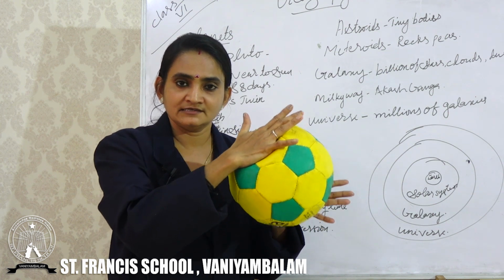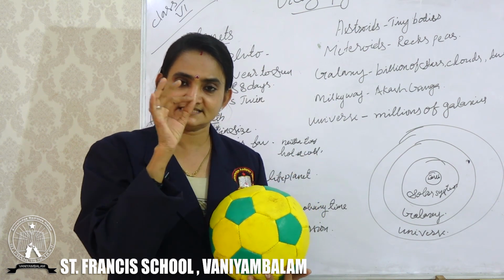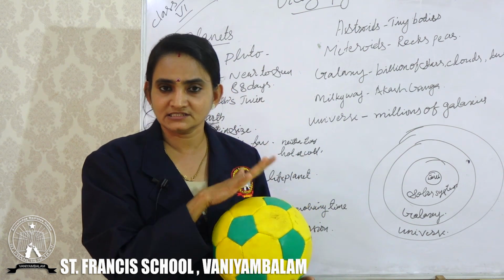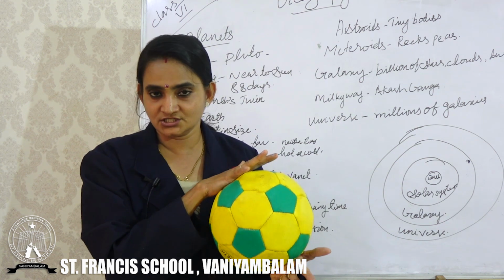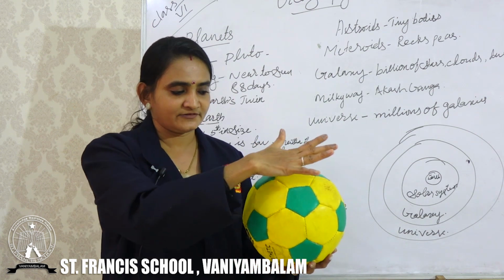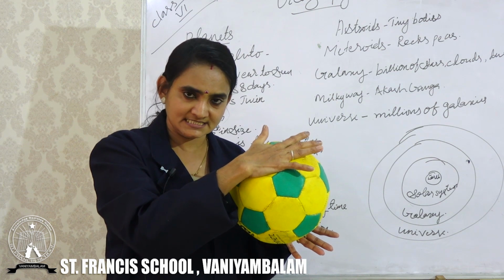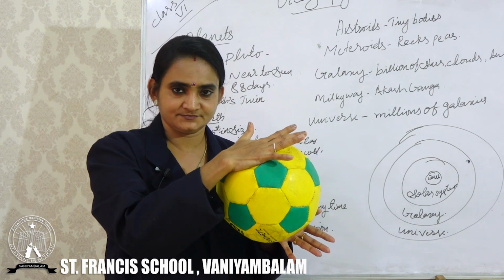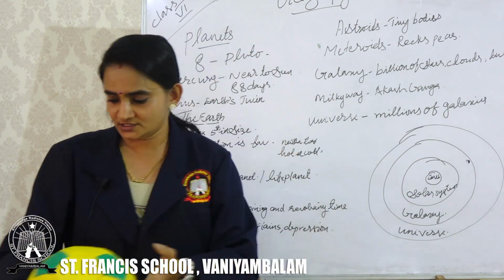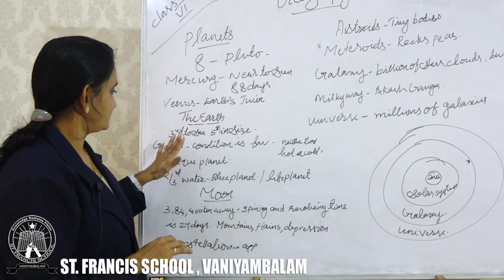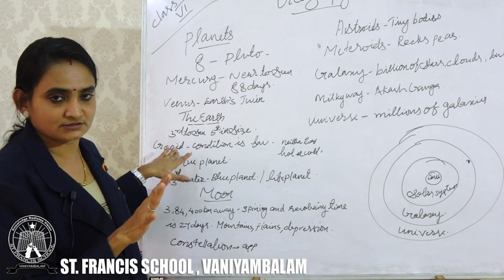This shape is called a geoid. What is it? A geoid. So what is the exact name of our Earth's shape? It is geoid. That means whenever we press a ball like this, both sides will be like this, and the center is bulged. This shape is called a geoid shape. Is that clear? Okay. So geoid is the exact shape name of our Earth.